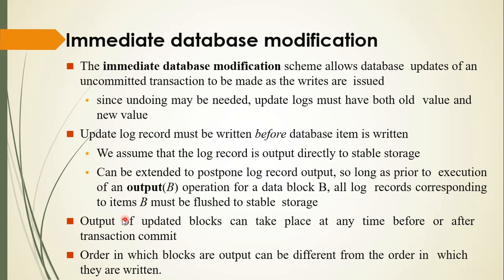Output of updated blocks can take place at any time before or after transaction commit. Remember, the immediate database modification scheme allows database updates of an uncommitted transaction also. The order in which blocks are output can be different from the order in which they are written.